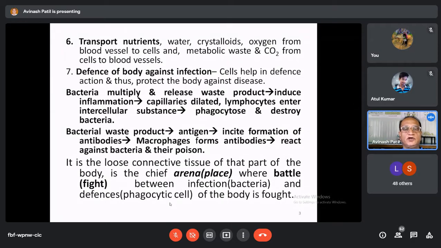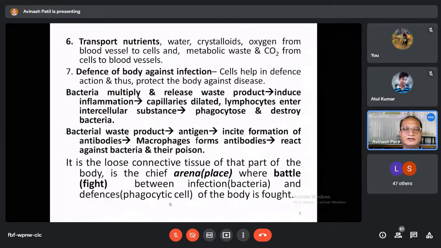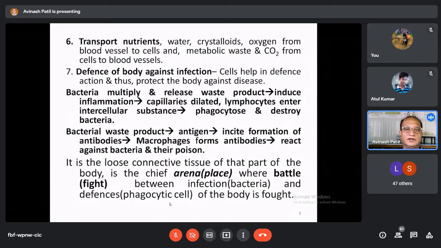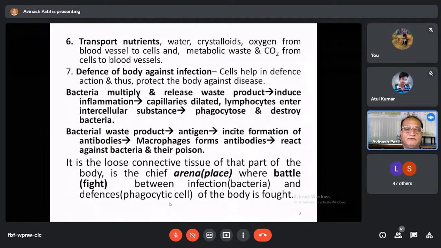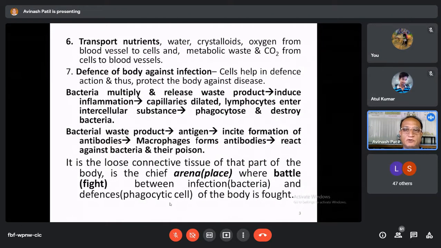Now we have seen the body of the animals and we have also studied the circulatory system, the circulatory apparatus that pumps the blood, and the blood supplies these nutrients to the different parts of the body, to the living cells of the body. And it collects the metabolic waste products and carbon dioxide from different parts of the body.